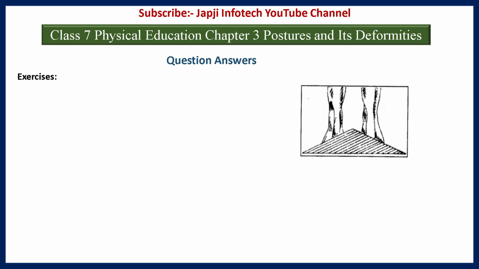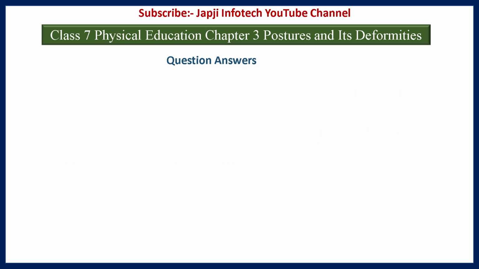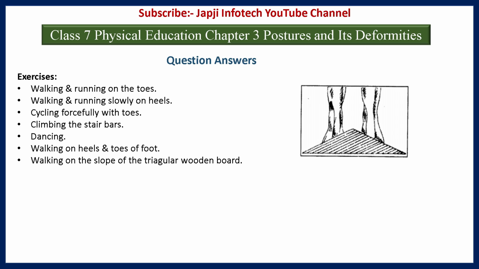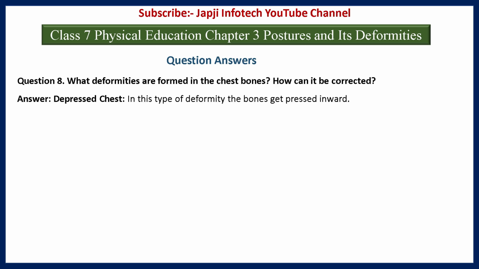And the exercises are walking and running on the toes, walking and running slowly on heels, cycling forcefully with toes, climbing the stair bars, dancing, walking on heels and toes of the foot, walking on the slope of a triangle wooden board. And the eighth question is, what deformities are formed in the chest bone? How can it be corrected?